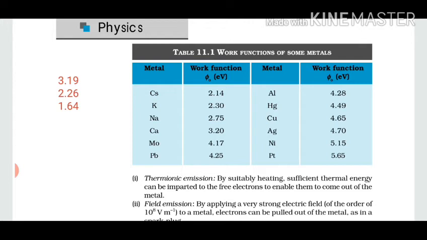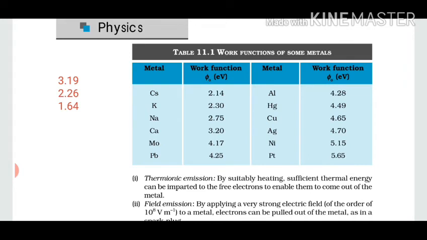If the incident energy is 1.64, and the work functions are listed like this, is the photoelectric effect possible for 1.64 energy if it is supplied from outside? No, because no material in the table has a work function less than 1.64 eV. So this light is not going to produce any photoelectric effect.